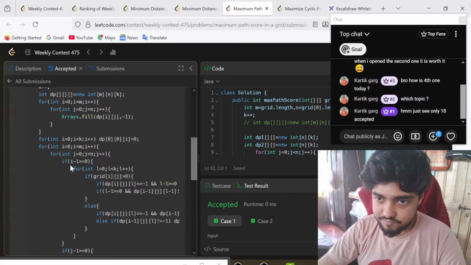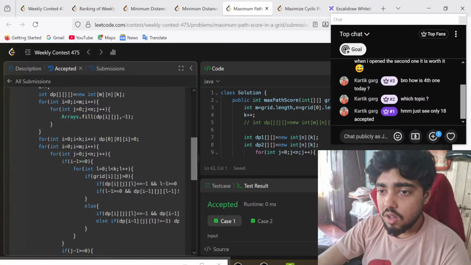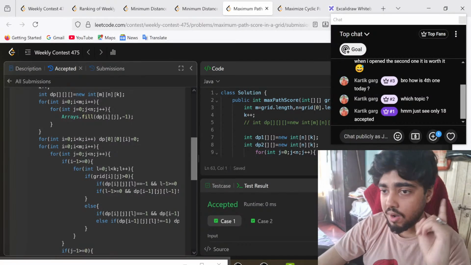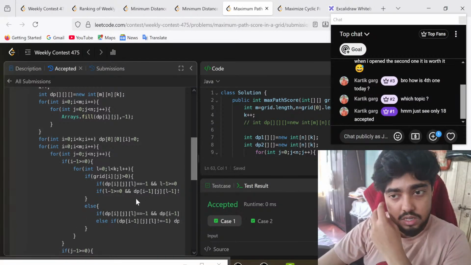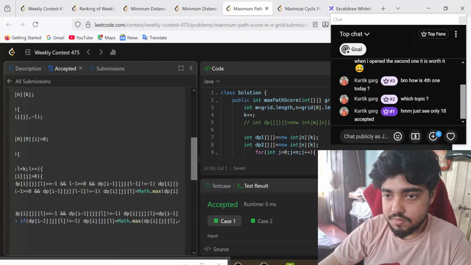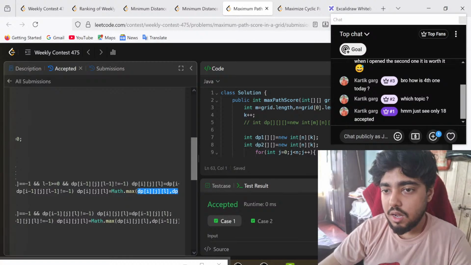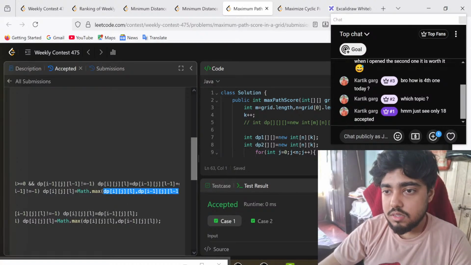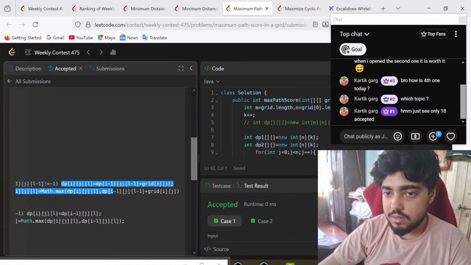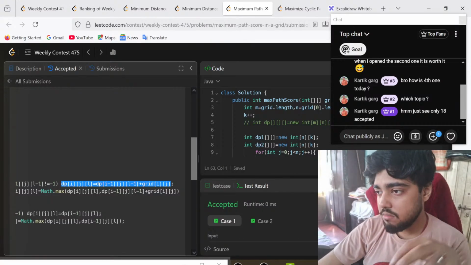So i minus 1 greater than or equal to 0 means it is in range. So we have to consider that. For all specific positions, if it is greater than 0, it means that it is going to contribute one cost. Which indirectly means, since it is going to have one cost, what will the cost be? This is more than enough for you to understand what I'm trying to convey. Okay, only this part. This maximum part is just to check that we find the maximum that is possible.